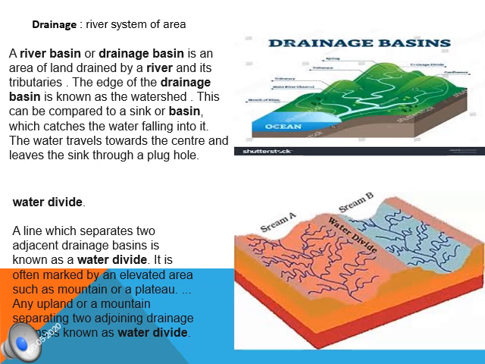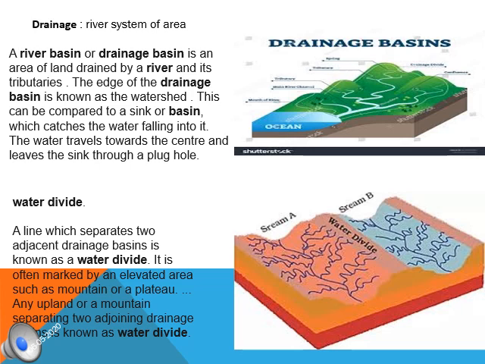I'll give you an example in order to explain the water divide. If the land is plain, just flat land, then the water will go in any direction wherever it wants, because the land is flat. There is no fixed direction for the water to move.